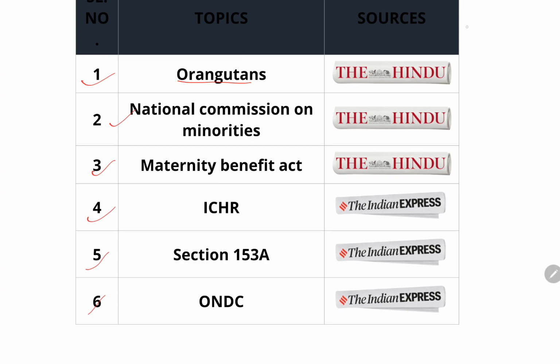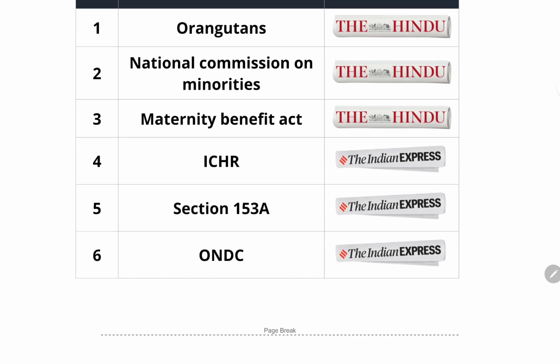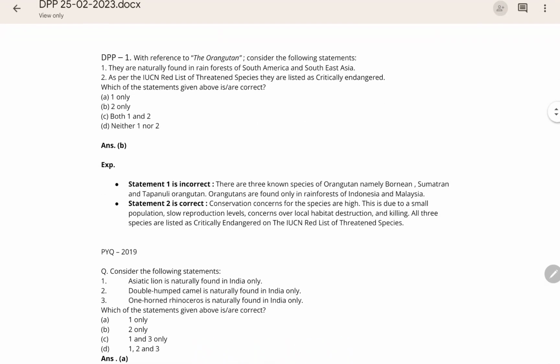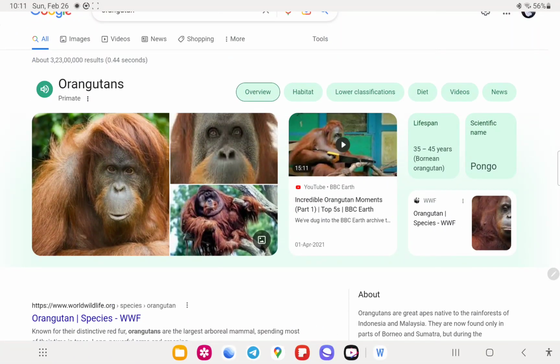Okay, so the first question is regarding the orangutans. Now what is an orangutan? पहले हम उनकी फोटोज देखेंगे. This is the orangutan. So basically it is a species like the chimpanzee, ठीक है, or ape you can call. So our first question is,